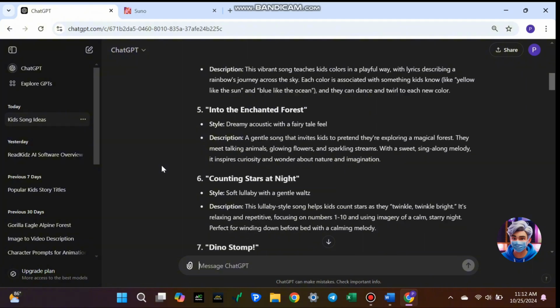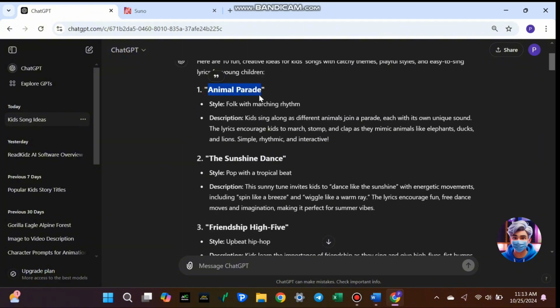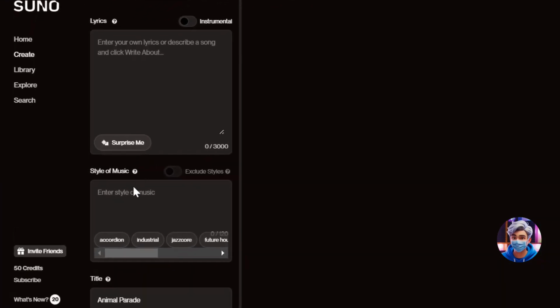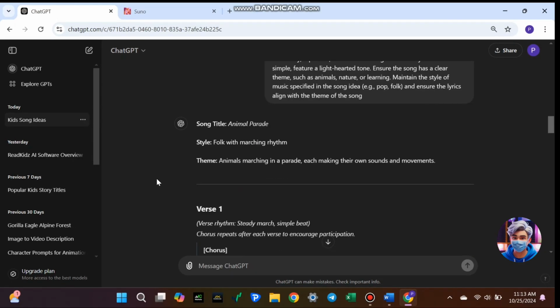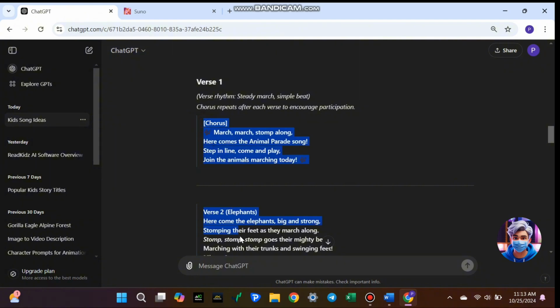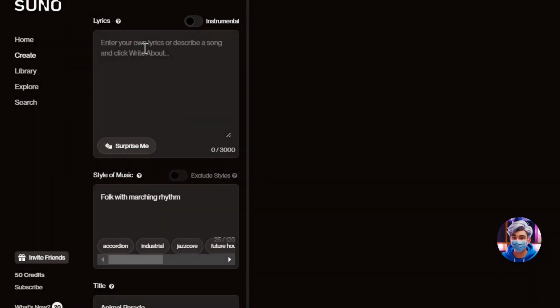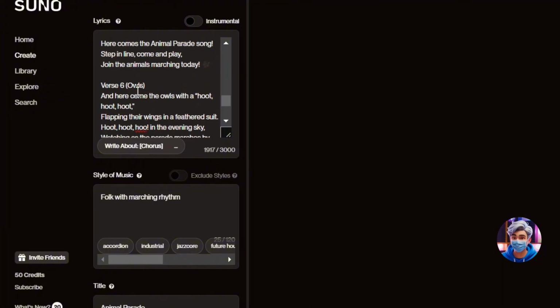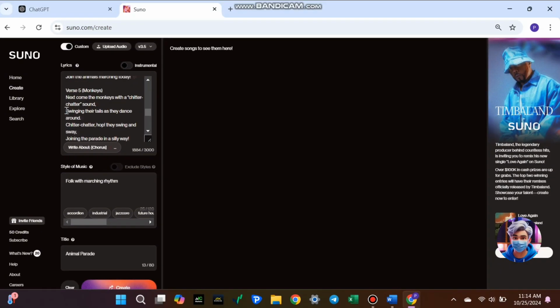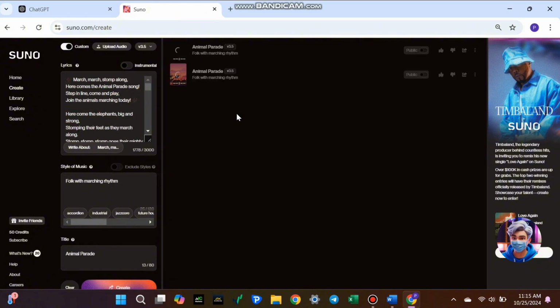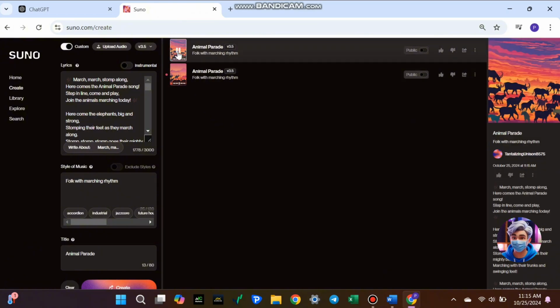First, go back to ChatGPT and copy the title of your song, then paste it into the title text box on Suno AI. Next, grab the style of music we decided on and paste it into the Style section. Now, it's time to add our lyrics. Copy the lyrics we generated earlier and paste them into the lyrics text box. Before you hit the Create button, take a moment to review the lyrics. If there are any phrases or words you don't like, feel free to remove them so they fit your vision perfectly. Once everything looks good, click Create. Suno AI will generate 2 different versions of your song. Take some time to listen to both and select the one you like best.